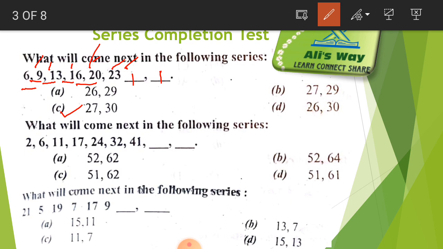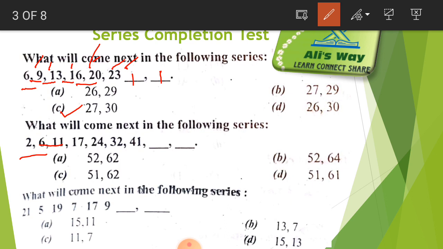Very easy. Now we will solve another question. The second question is: what will come next in the following series? Here is 2 and after 2 comes 6. We first see the difference between 2 and 6, which is 4. When we add 4 to 2 we get 6, and after that we see the difference between 6 and 11.